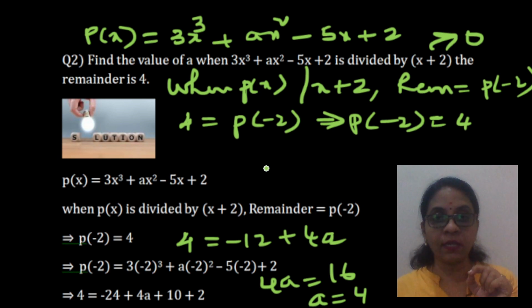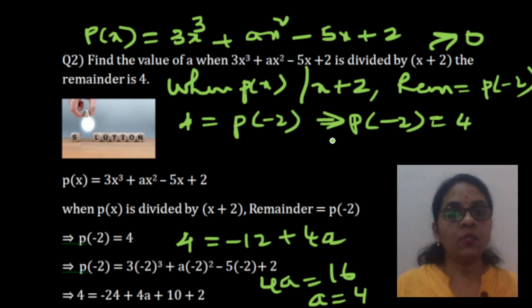Is that clear, children? Super simple, super easy. Don't get carried away by reading the question, or don't get worried, nothing. Think what is remainder theorem. Remainder theorem is that when a polynomial is divided by x plus 2 or x minus a or ax plus b, whatever it is, the remainder is p of that particular value of x. Apply that. The remainder value is given, so in place of p of minus 2, you are substituting the remainder. Is that clear? So, let us see the next sum.